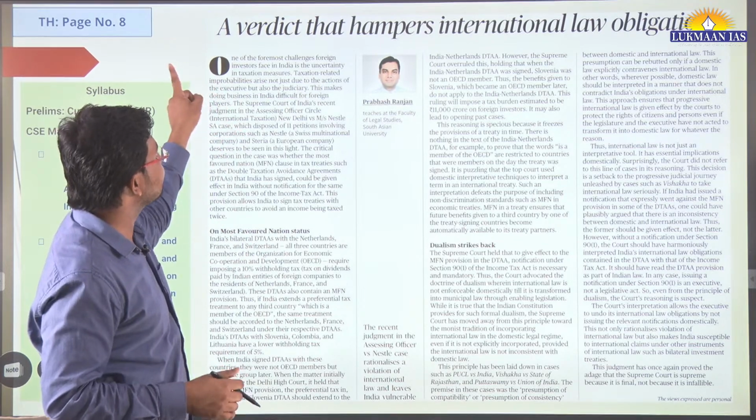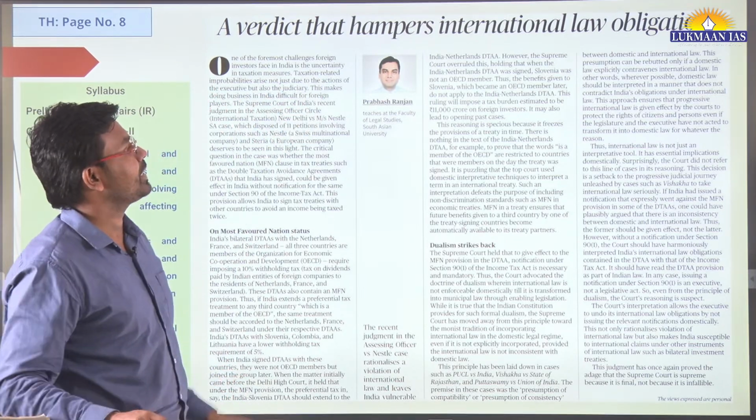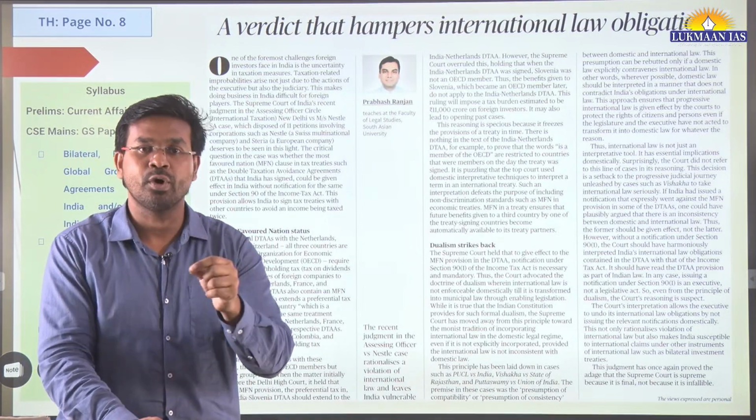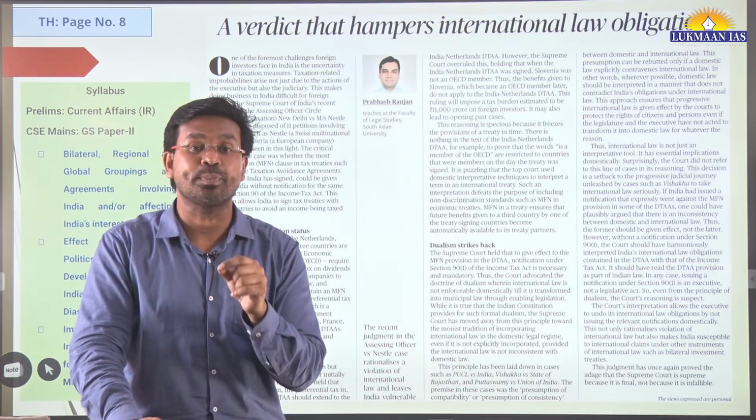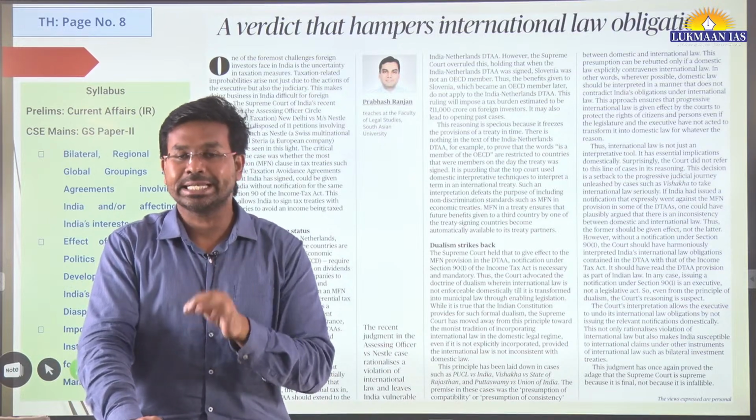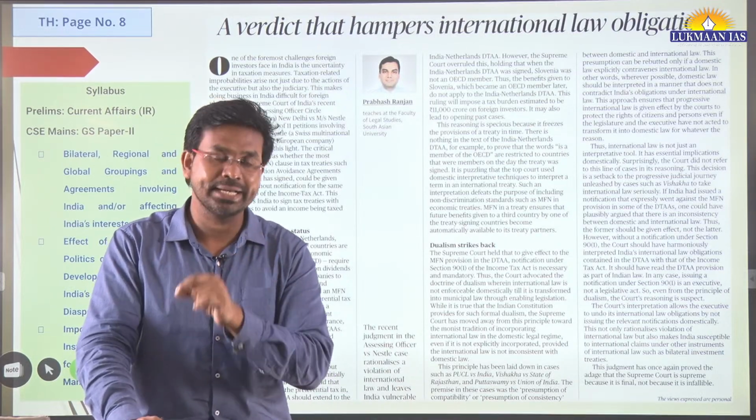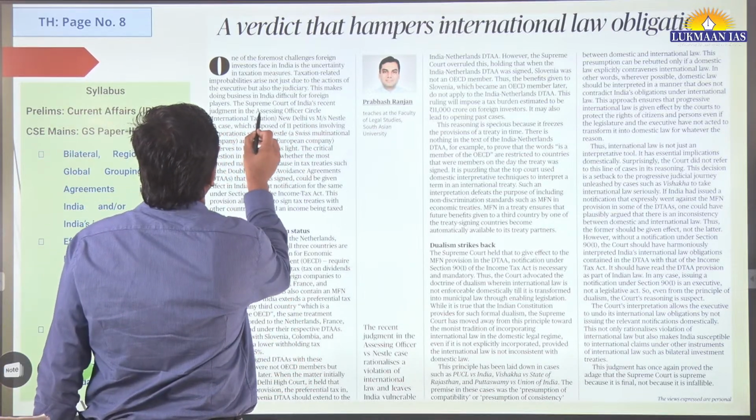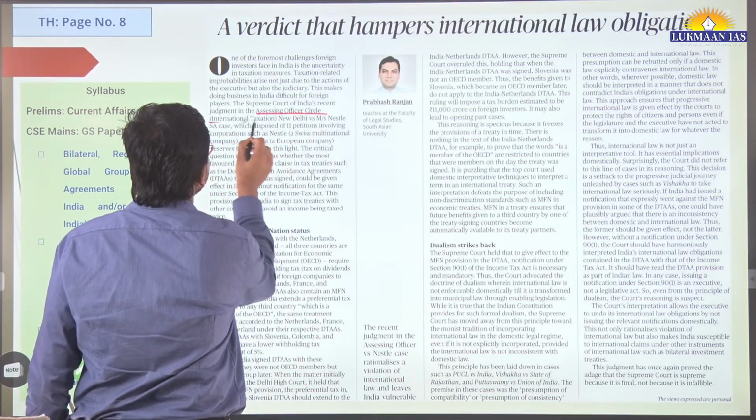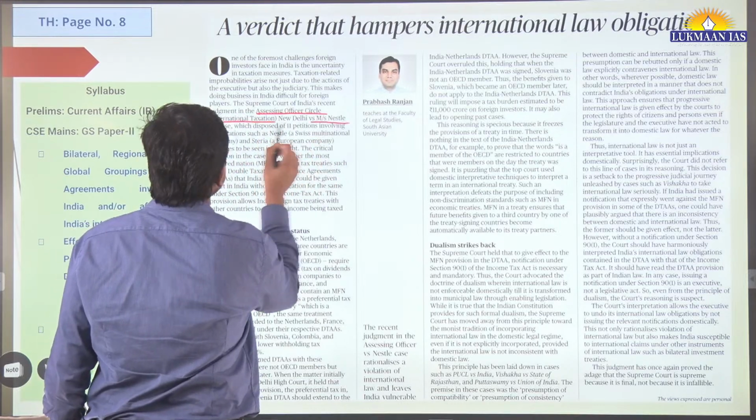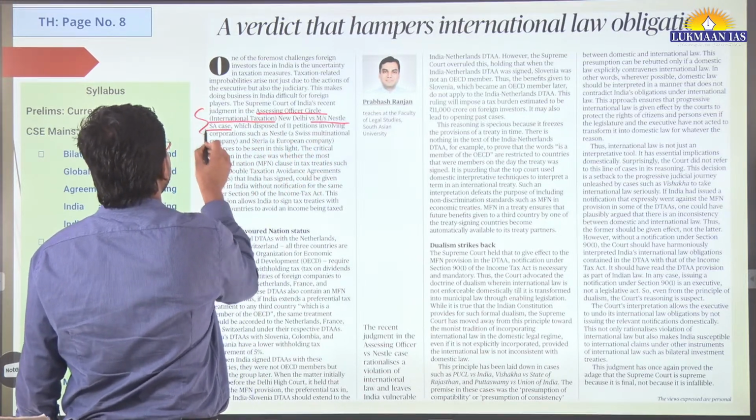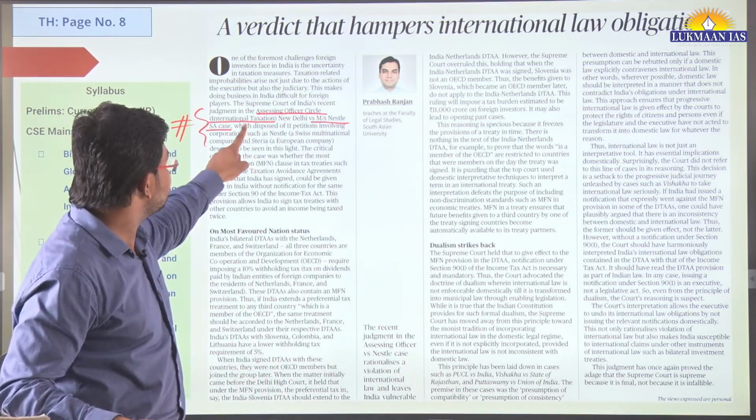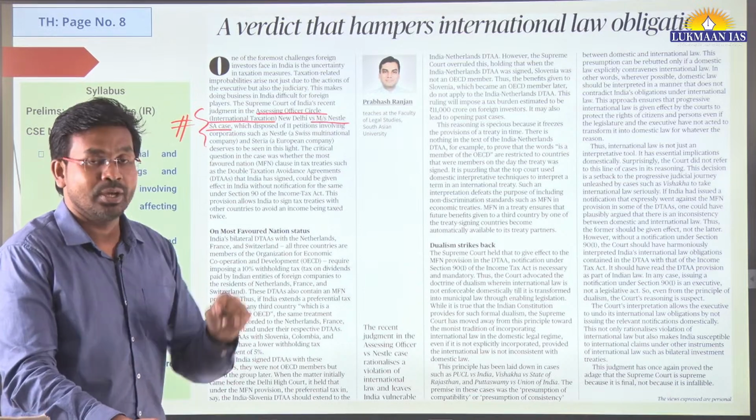So this article says a verdict that hampers international law obligation. We are talking about a verdict that has been given by the Supreme Court of India. Recently the Supreme Court of India was hearing a case related to Assessing Officer Circle International Taxation New Delhi versus Nestle SA. This is the case that we are going to talk about.